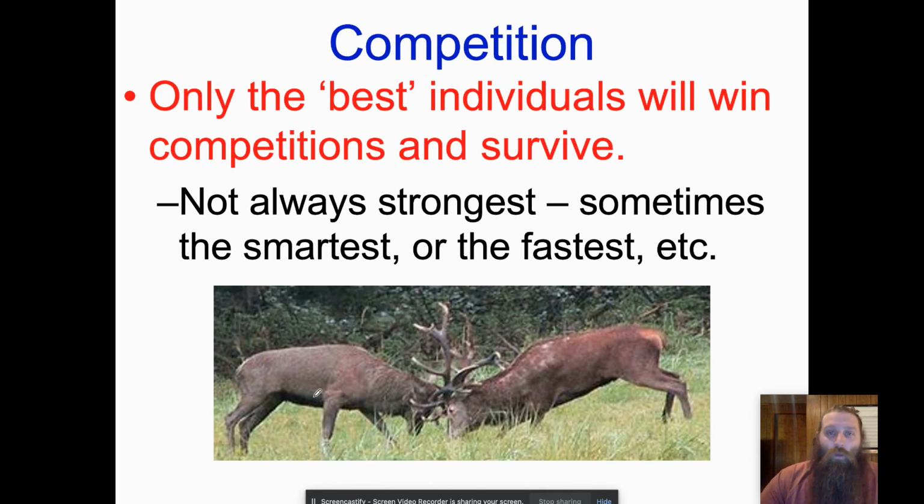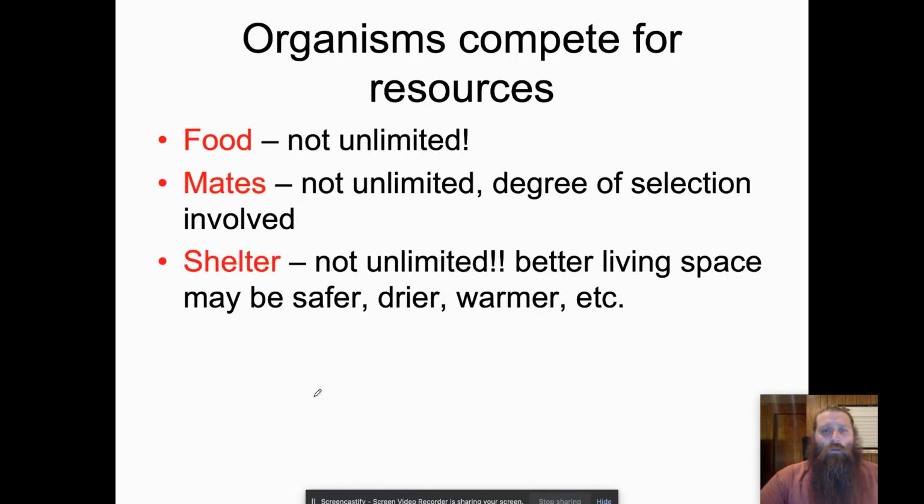Now, when we talk about resources, we're talking about three main things. Food, which is definitely not unlimited. Mates, which is not unlimited, and there is a degree of selection that goes into this. And shelter. Shelter is also not unlimited, right? Better living space might be safer, drier, warmer, etc. And even think about human beings, right? Is food unlimited for us? No. Are mates unlimited?